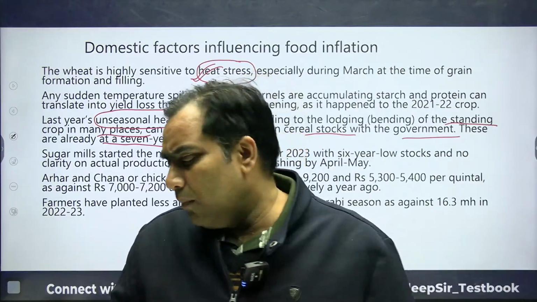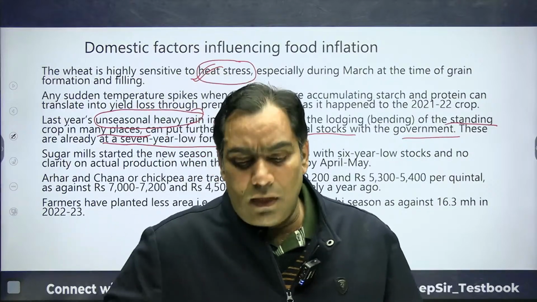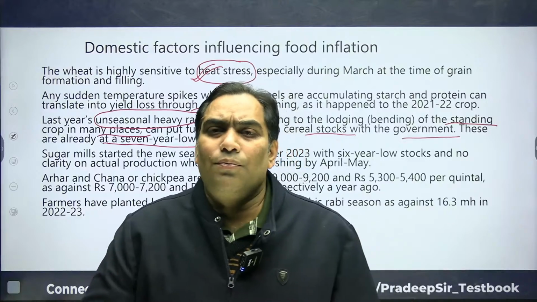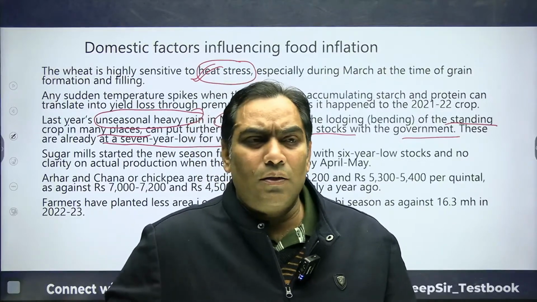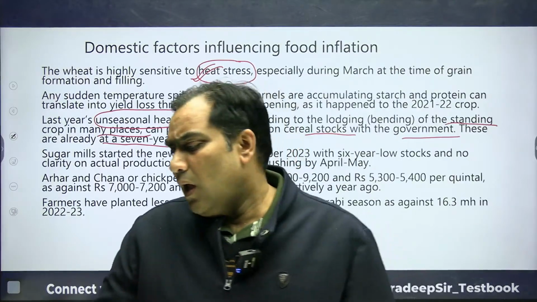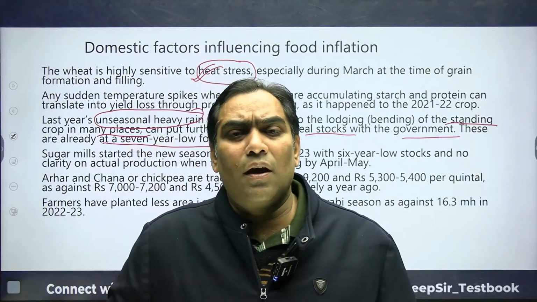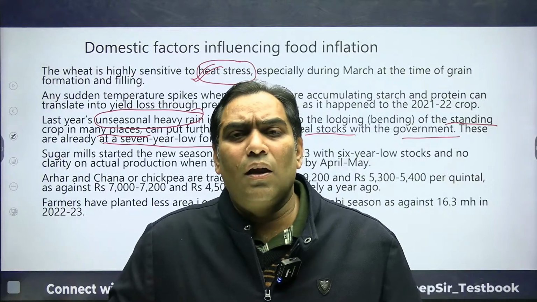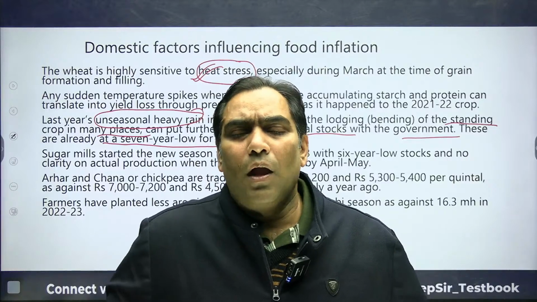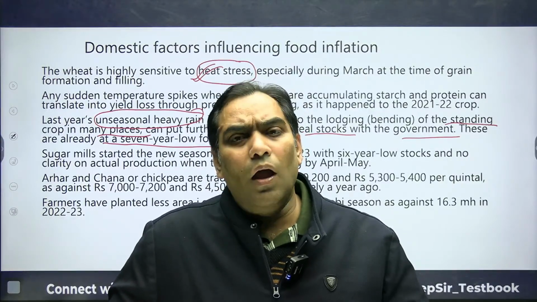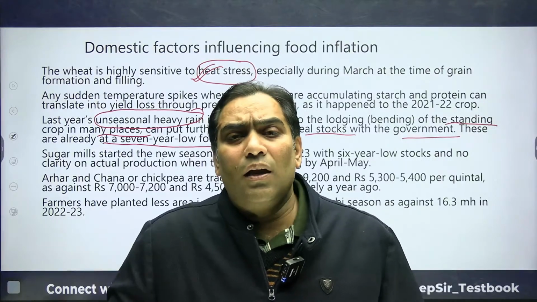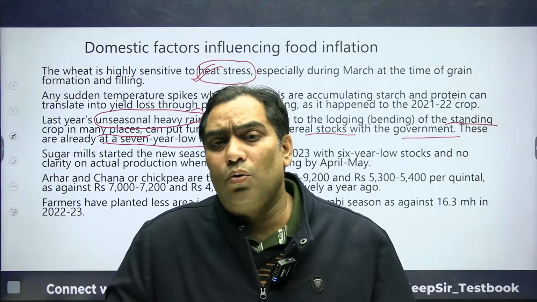And why is it too cold nowadays in Delhi? Because of the western disturbance. So if there is unseasonal rainfall in March, or there is heat, that means an increase in temperature, then food production is going to decrease.